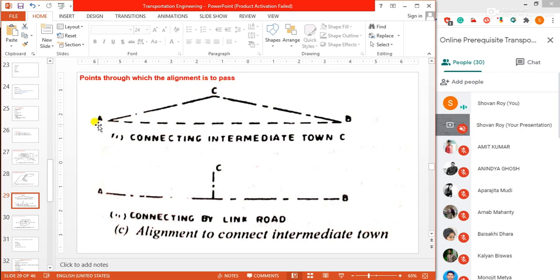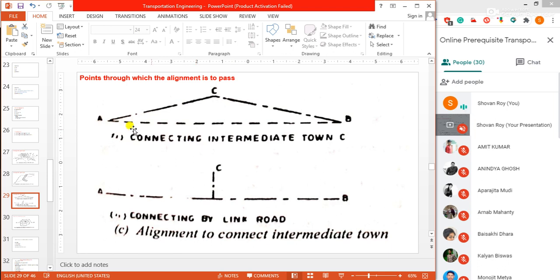Suppose A to B, suppose A is Durgapur, B is Asansol. We are going A to B, but in between, C is one of the important intermediate stations. Suppose Raniganj is one of the important locations through which we have to go.